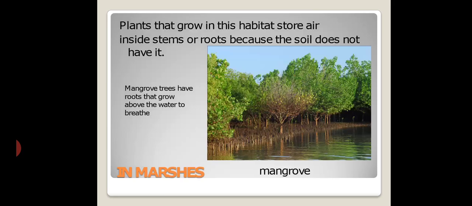Mangrove trees have roots that grow above the water to breathe. The roots grow above the water for the purpose of breathing, that is respiration. Roots can drown if there is no air in the soil. Mangroves and Sundari trees grow well in coastal marshes. These kinds of plants are present in such areas.